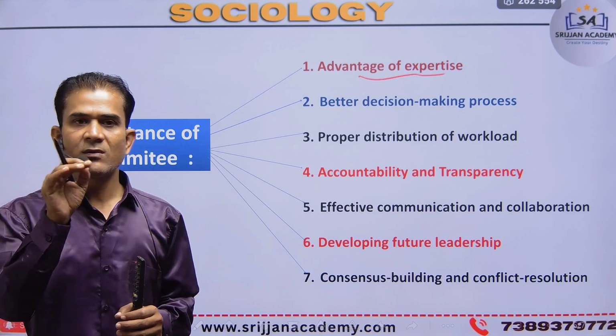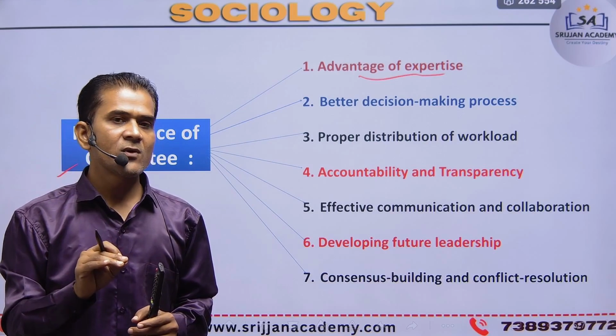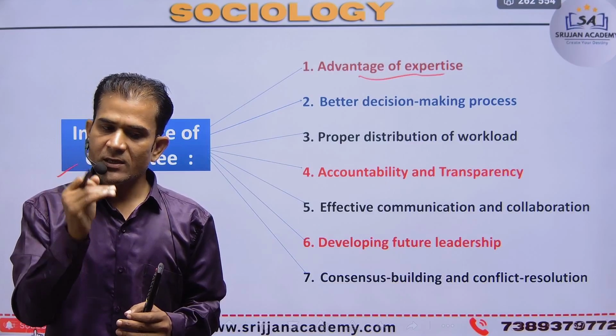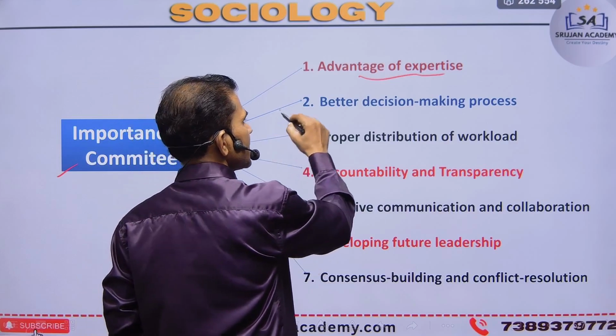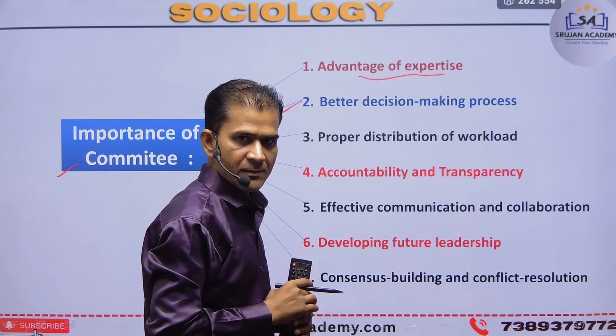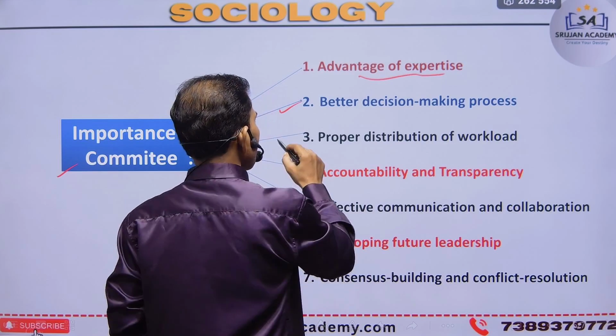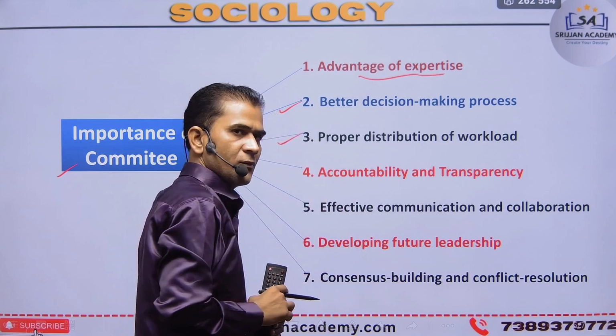That work may be performed by an expert person, so that work draws on the knowledge of the expert. Next is a better decision making process. Next is proper distribution of workload.